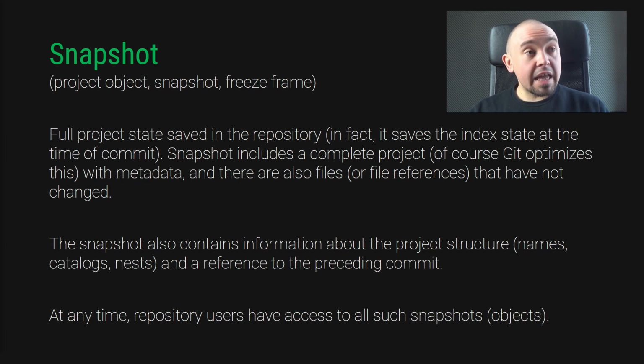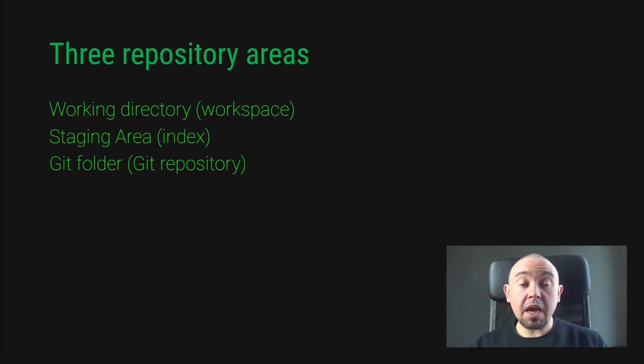You may consider the snapshot to contain anything currently in our project. As you have seen, when the commit is made, both the commit object and the tree object are created. The snapshot contains both of these objects, so information about the files, author, date, relationship between the files, and the structure of our project. Now I want to tell you something about the three repository areas. We have a working directory, which is our workspace, a staging area, which may be called an index, and the hidden Git folder, which is strictly our repository.